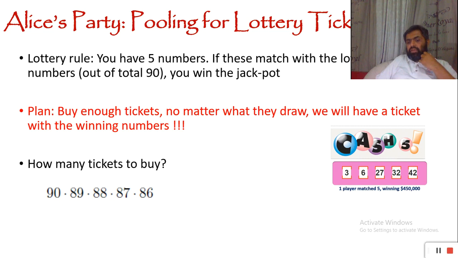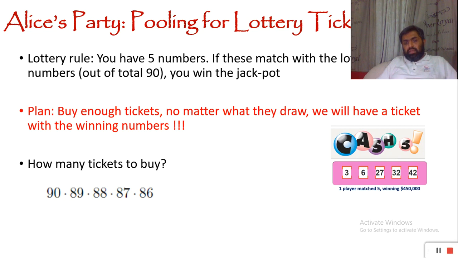In a seating arrangement, if we have six persons and six seats, there are going to be six factorial seating arrangements. Now we have five numbers in five places. In how many ways can I order these five numbers? It's 5 factorial. For the first place, any of these five numbers may appear. For the second place, any of the remaining four numbers. For the third place, any of the remaining three. For the fourth place, any of the two numbers, and for the last place, the last one number. So 5 times 4 times 3 times 2 times 1, which is 5 factorial, 120.